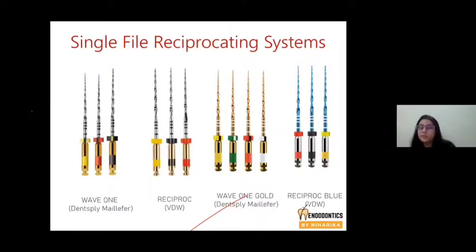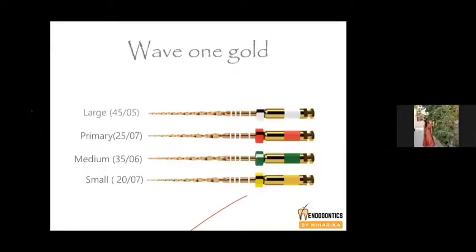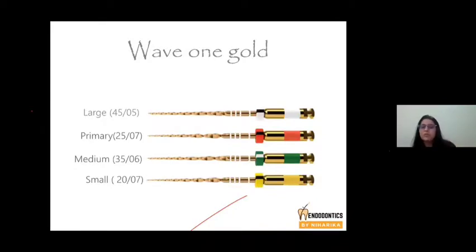Then Reciproc Blue by VDW is also a heat-treated file. In Wave 1 Gold, you have sequences like large, primary, medium, and small. The small one is used for very fine canals, and larger ones are used for broad canals. So if you're going to work on primary molars, use a smaller file. If you're going to work on primary anterior teeth, the larger Wave 1 Gold file works beautifully.